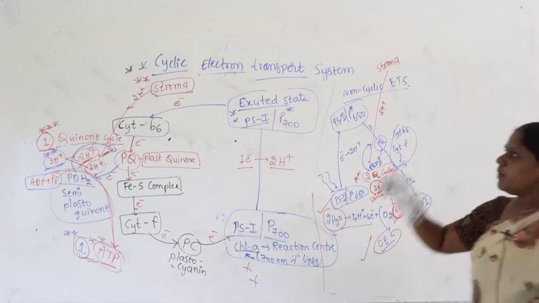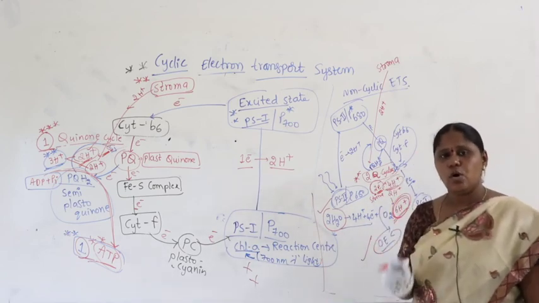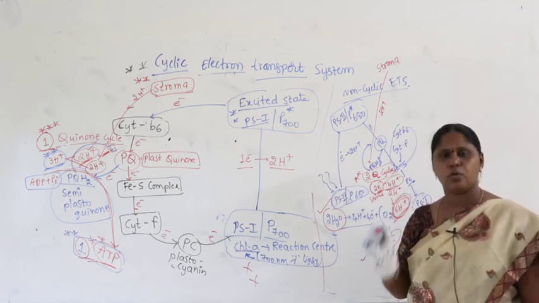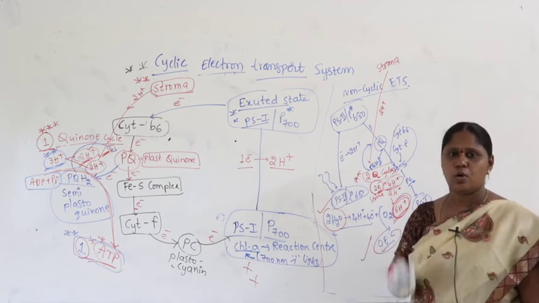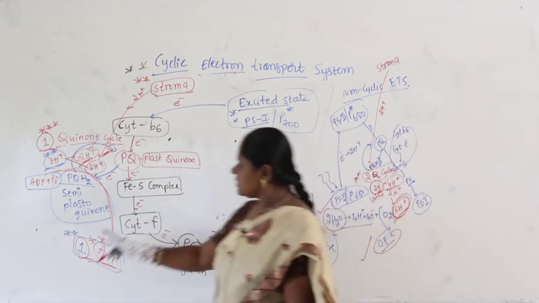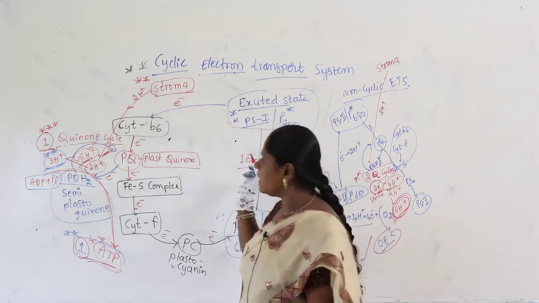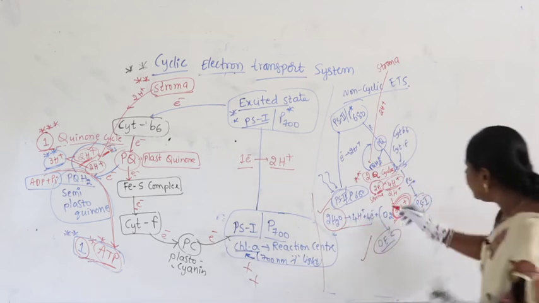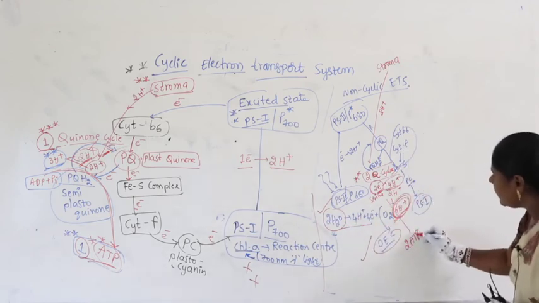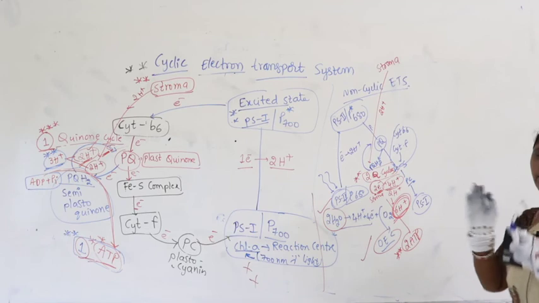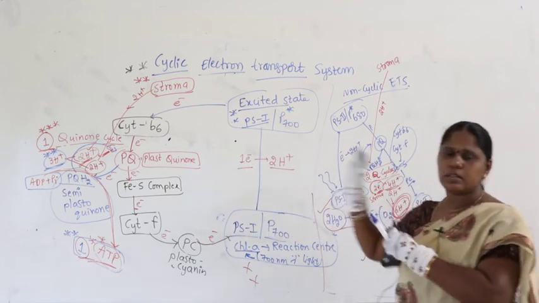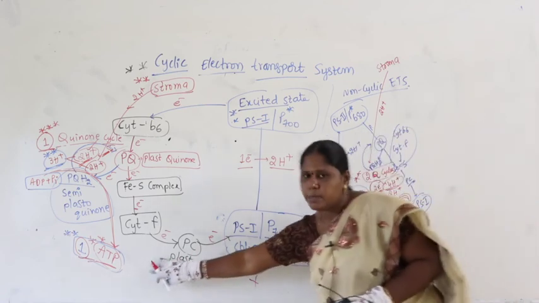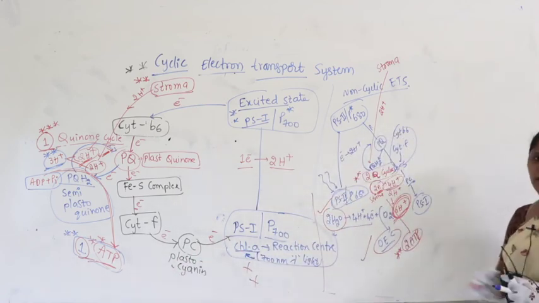The number of ATP produced, or the ratio of, I am not going to give you the questions, guys. When you are listening to the class, you note them down in your notebook. The ratio of the number of ATPs produced from cyclic to non-cyclic: here 1 quinone cycle, 1 ATP, but here how many ATPs? 2 ATPs. Guys, clearly make out the differences between cyclic and non-cyclic in your mind. Very, very, very important. Here 1 ATP, here 2 ATPs, right?